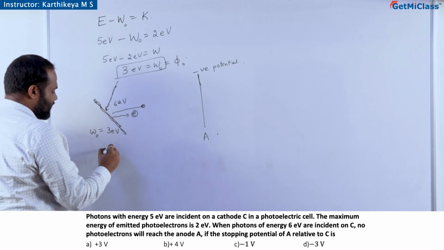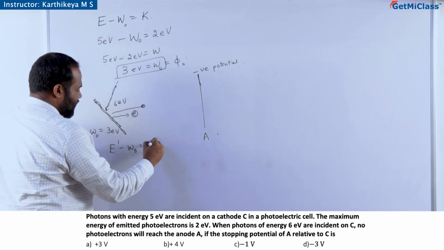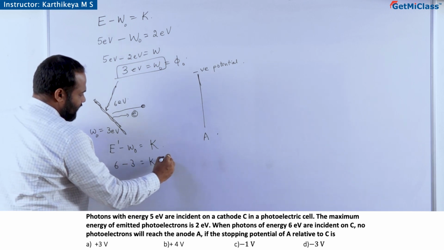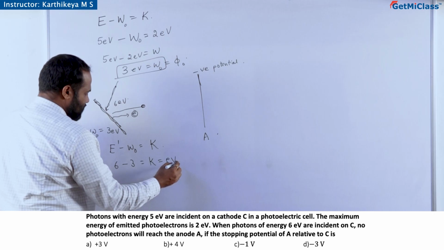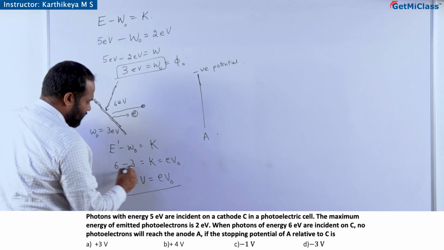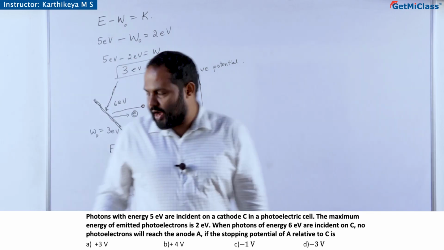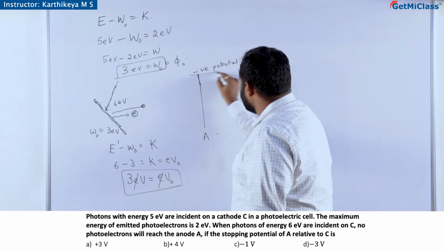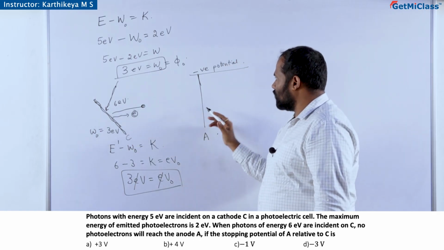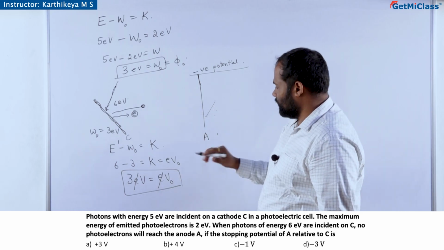So now if the incident energy E dash minus W, then it is kinetic energy. So 6 electron volt minus 3 electron volt, the kinetic energy of the emitted electrons is 3 electron volt, equal to eV naught. So e cancels off. Now see here, this should be negative with respect to C. They should not reach the anode, meaning the anode should have the maximum possible negative voltage.